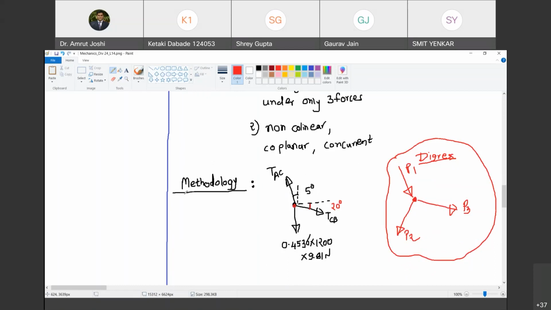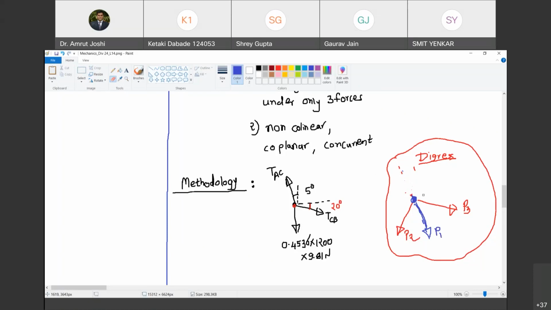However, to apply it, I will have to first modify this free body diagram. How do I modify it? At this point, I want all the forces to produce the same nature of effect. P2 and P3 are pulling at this point. However, P1 is pushing at this point. Do you agree with me? Yes, sir. So what will we have to do? I will have to slide this P1 down such that it becomes pulling at this point. Are you with me? Yes, sir. And now apply Lami's theorem to this new free body diagram and not the earlier one. Are you with me? Yes, sir.